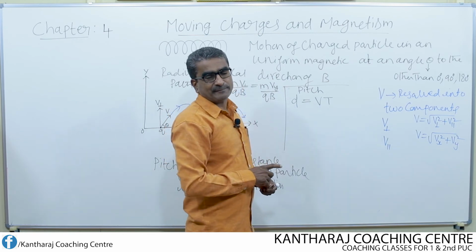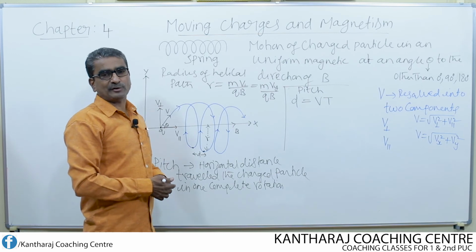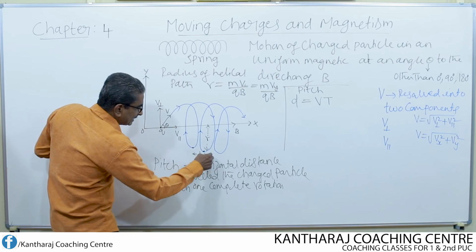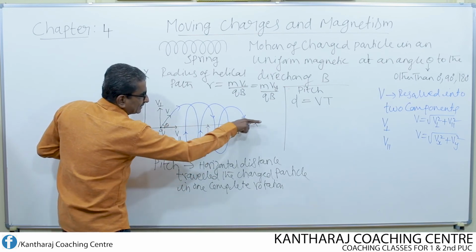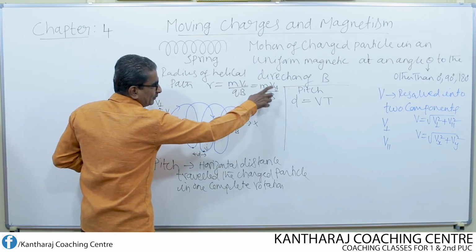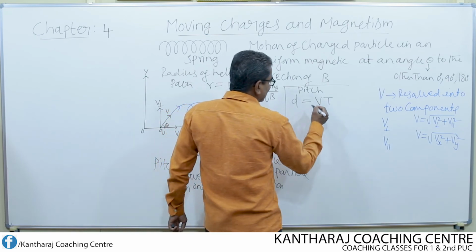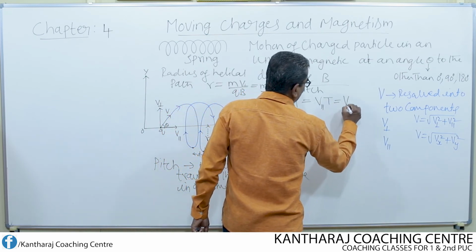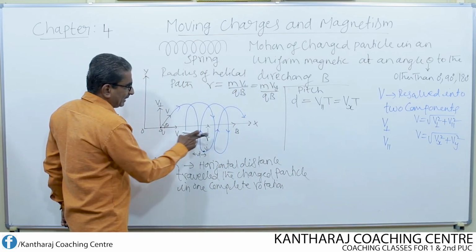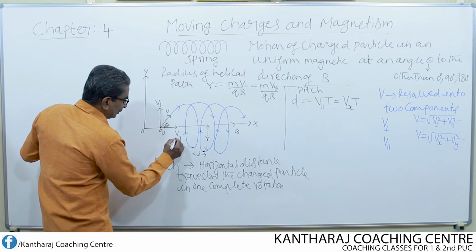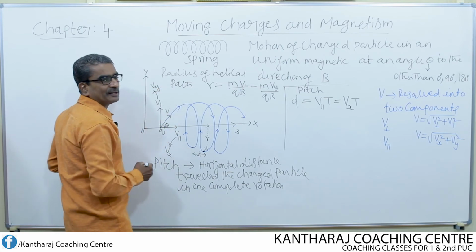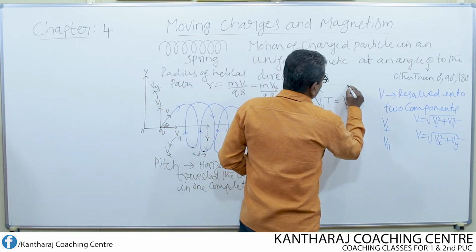V is velocity, but which component do we have to consider? We have to consider the x component, because we are measuring the distance d along the x axis. Here to measure the radius, we took which component? Perpendicular component, that means the y component. So here I consider this as the parallel component, which is also equal to Vx into t. Parallel component is V parallel, which is along the x axis. I told you already that this can be represented by Vx and this component can be represented by Vy. How can I write this equation? That's the question here.